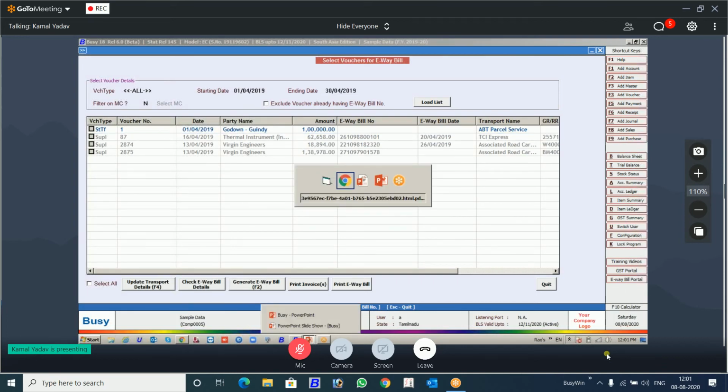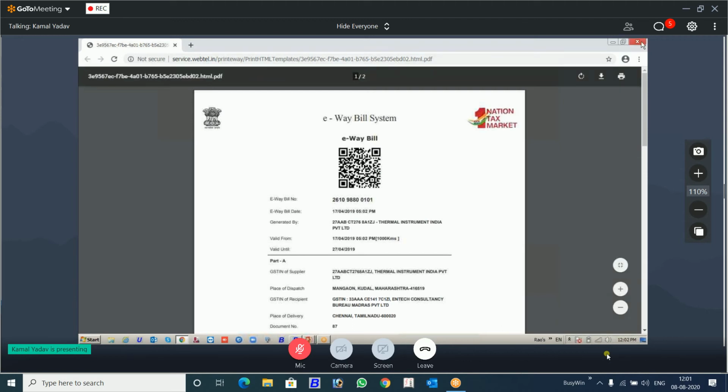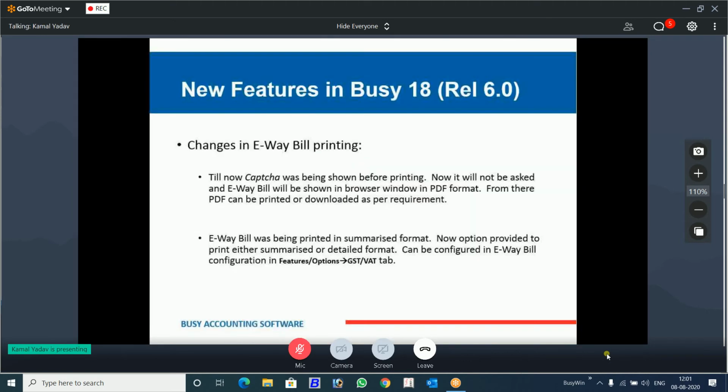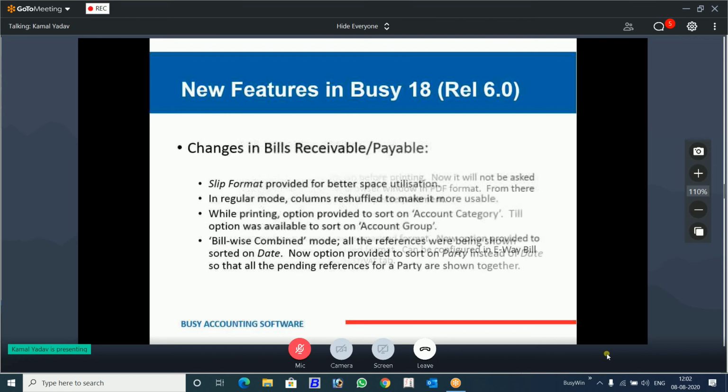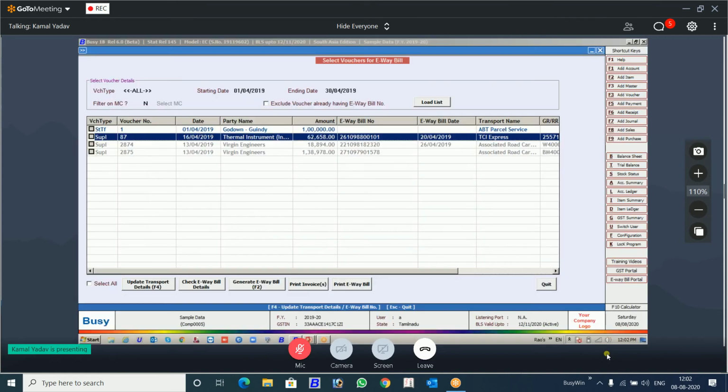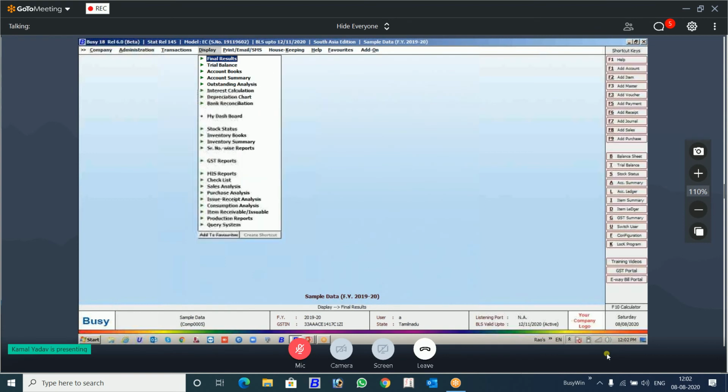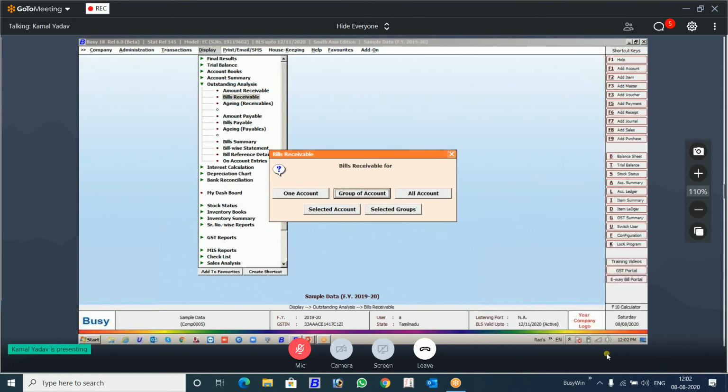We have to cover it. We have a few things left. So, okay, change in the bill receivable and payable format. Now the slip format is given for your printing. These things I will show you very quickly. Let's come to this outstanding analysis and the bill receivable.